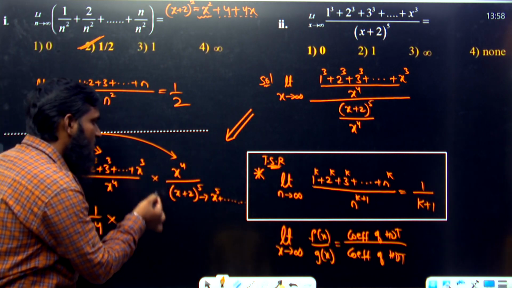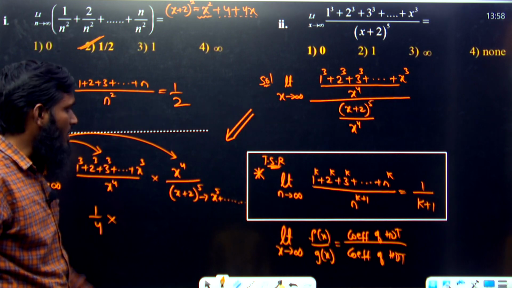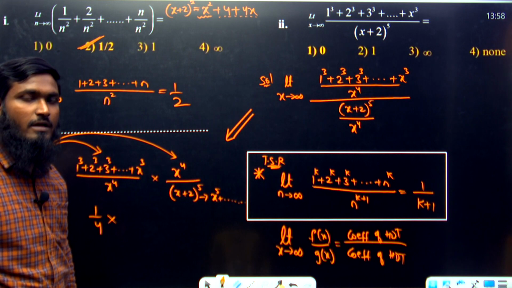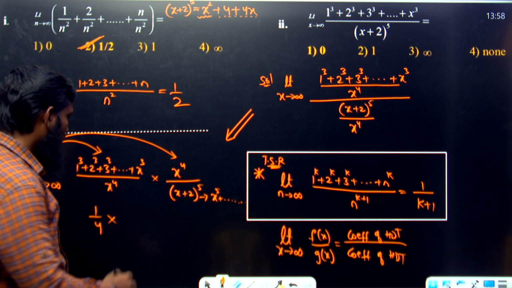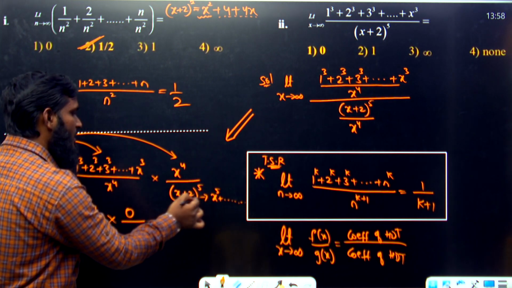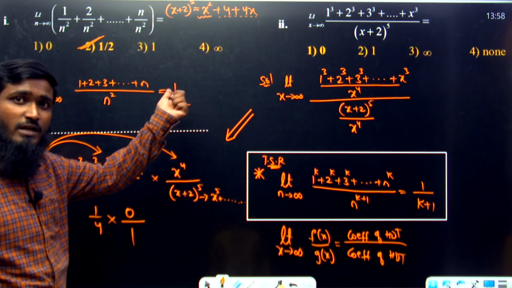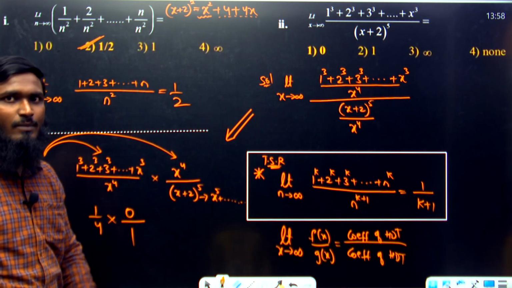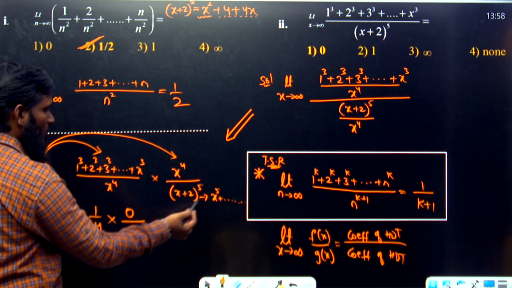Now from this complete question, what is the highest degree term we have? X power 4 or x power 5? X power 5. So what is the coefficient of x power 5 in the numerator? We can write 0, divided by the coefficient of x power 5 in the denominator, which is 1. Already we have discussed this in our previous video. You can check the maximum number of questions we have done there, and then you can get a clear example of how to solve this type of question. So we have taken x power 5 coefficient 0 and x power 5 coefficient 1.